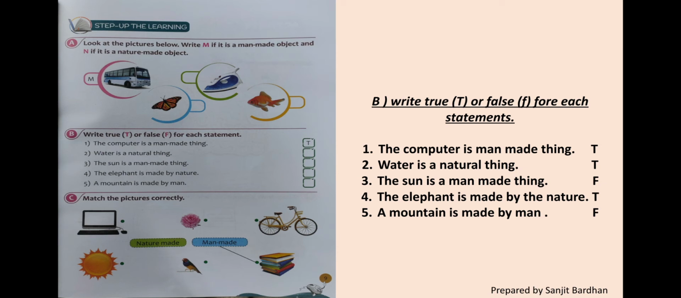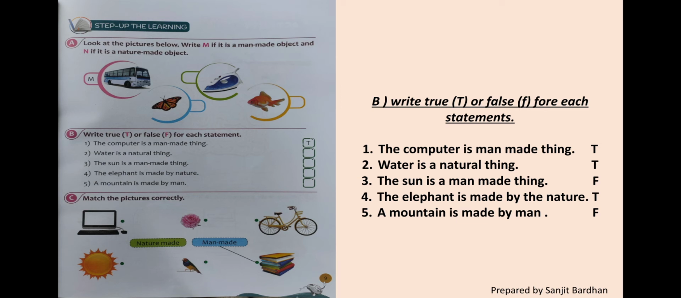The next part is question number B. Here you can see some statements. We write true or false. If a statement is correct, we write true. If the statement is incorrect, we write false. So number 1, the computer is a man-made thing. Yes, it is a man-made object, so we write here true. Next, water is a natural thing. Yes, water is made by nature, that's why we write here T.